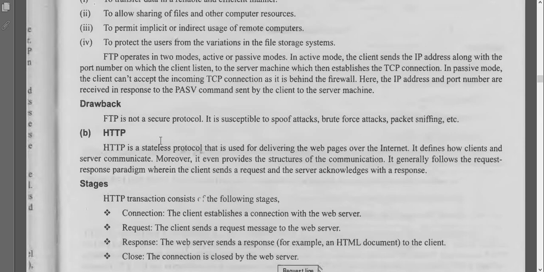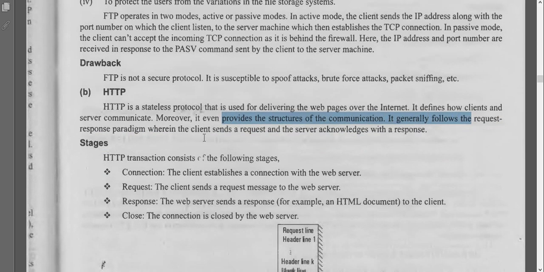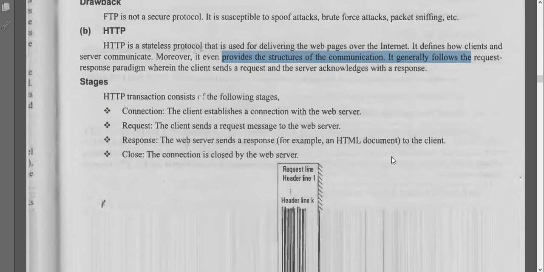Next one is HTTP. So what is the meaning of HTTP? Hypertext Transfer Protocol. If you want to transfer any text data, we use this kind of protocol. It defines how clients and servers will communicate. Moreover, it even provides the structure of the communication. It generally follows the request and response paradigm. Whenever the client sends a request, the server acknowledges with a response.